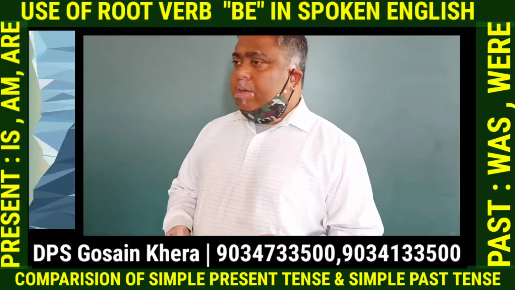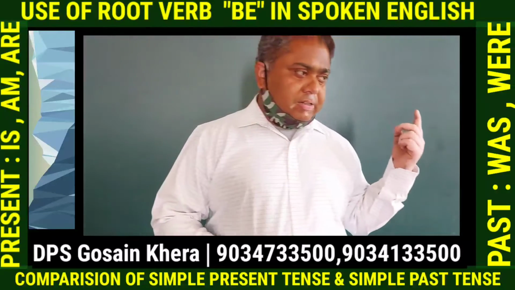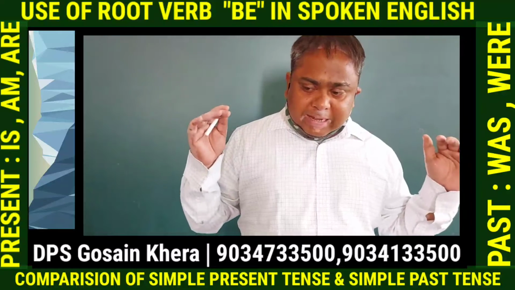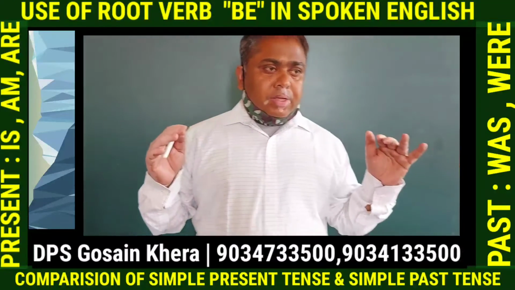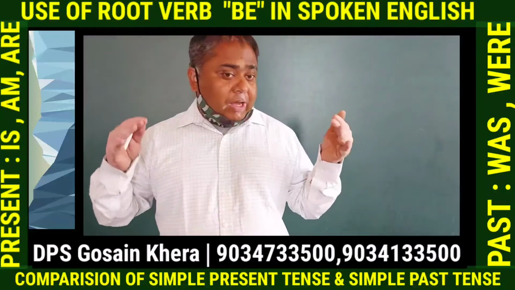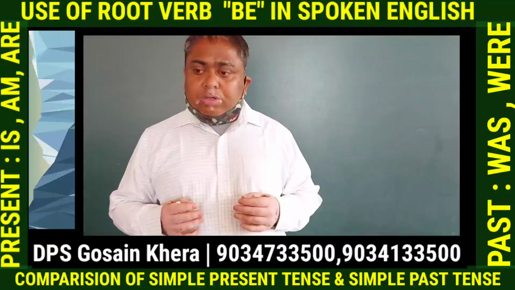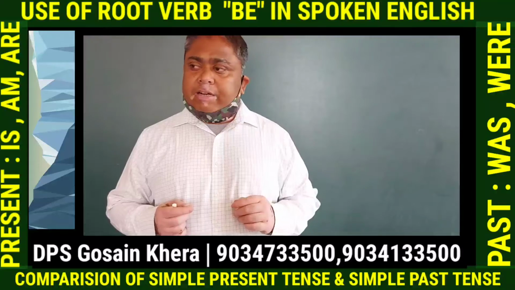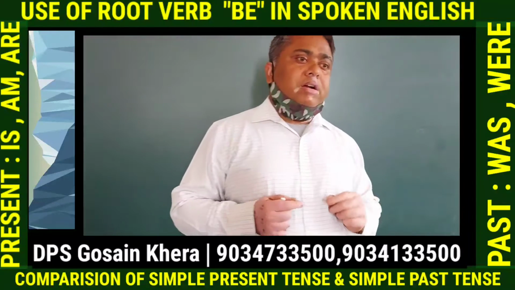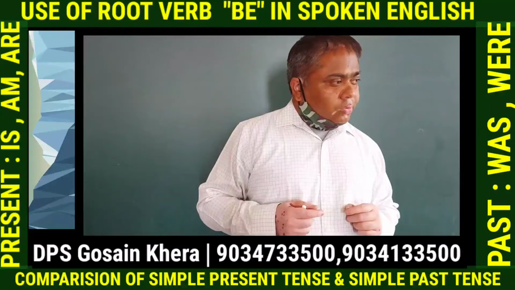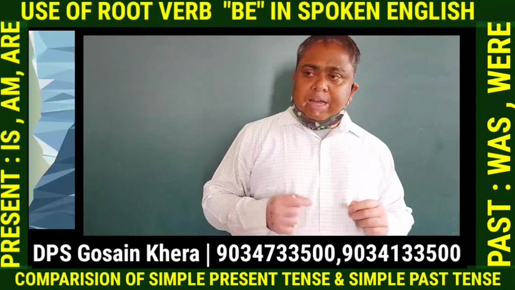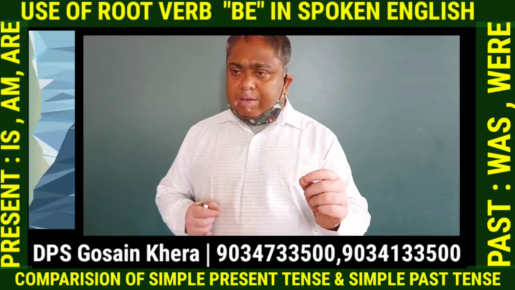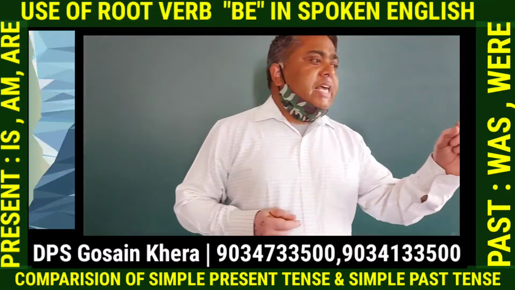Similarly, if I talk about winter season, because today is 1st March, it is summer season, now snow will start melting. But if I would have talked about winter season, then I would have said mountains were covered with snow. Alright. So similarly, for singular pronoun also, we use the root verb be with its form as is.